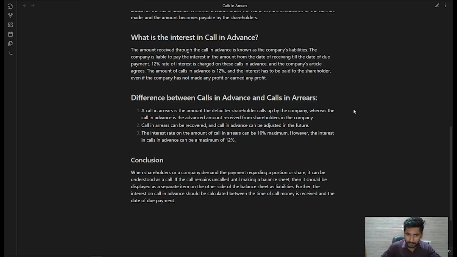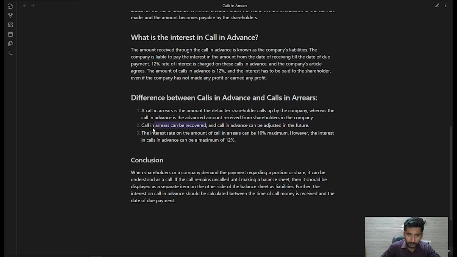Okay. Now, what is the difference between the calls in advance and the calls in arrears? The calls in arrears is the amount the defaulter shareholder owes to the company, whereas the calls in advance is the advanced amount. तो ये defaulter amount है और ये advanced amount received from the shareholders in the company. The calls in arrears can be recovered and the calls in advance can be adjusted in the future.